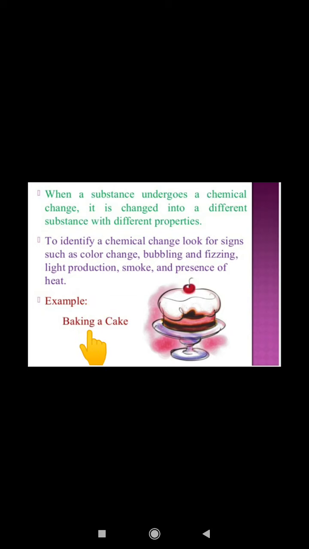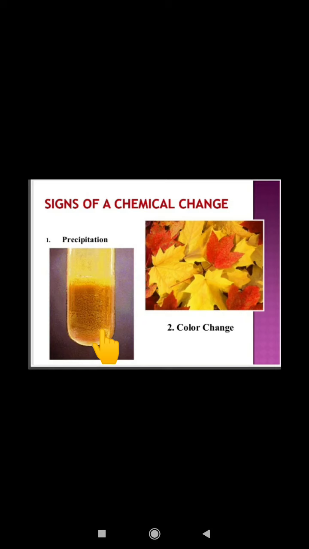One example given is baking of a cake. When we start baking a cake, the cake will be totally different from the batter which we have taken initially. There will be the formation of carbon dioxide gas which will cause a rise in the batter, and finally the cake will form. So the different properties of the cake and the batter show that a chemical change has taken place.